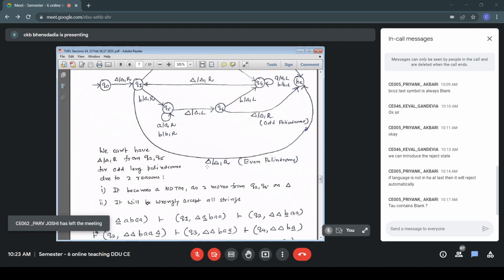So that A is made blank, A blank L. So now I am positioned over the second A from right. The rightmost A, that was the matching A. Leftmost was A, rightmost was A, that is the matching A. I have made it blank, and because L is the displacement, this becomes my new configuration. It is BA.